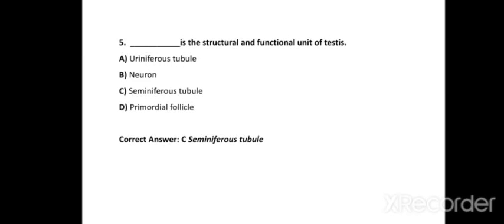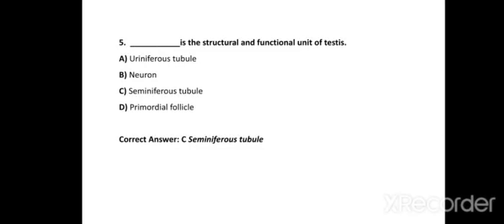Look at the first option, uriniferous tubule. Uriniferous tubule is also known as nephron, which is the structural as well as functional unit of kidney, while the neuron is the cell of the nervous system. C is the seminiferous tubule, which is the correct answer.